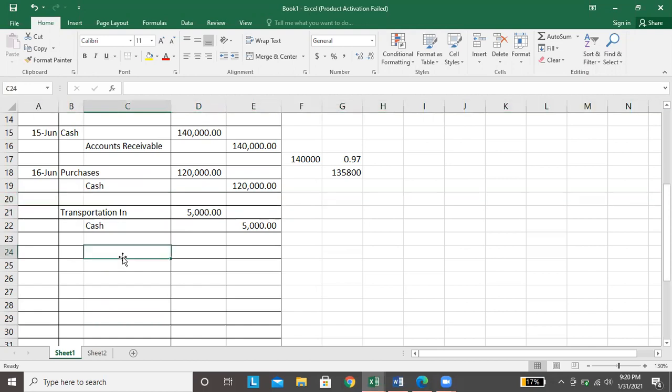Pinaghiwalay lang natin yung entry, pero pwede siyang isahang entry lang. But for this illustration purposes, hiniwalay lang natin.